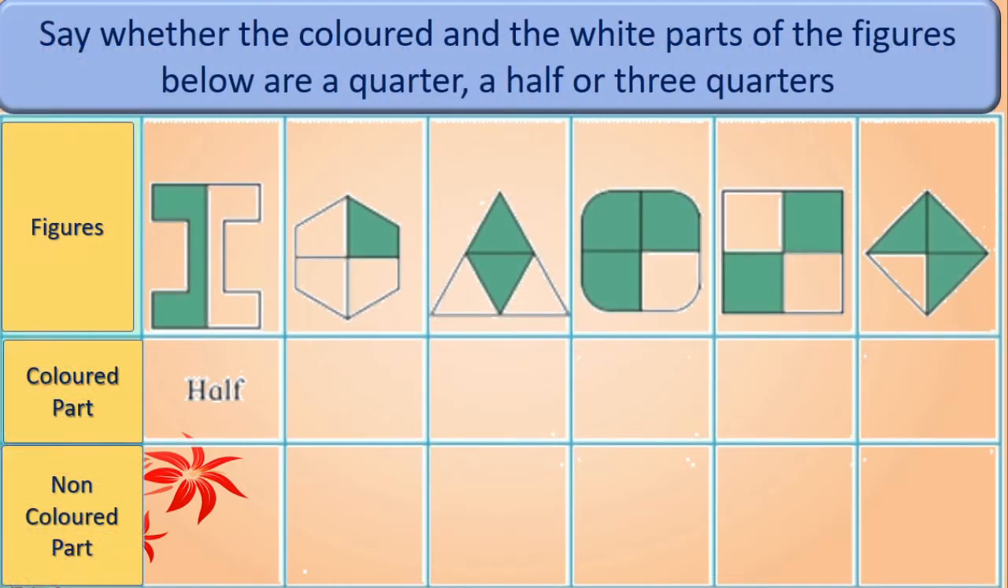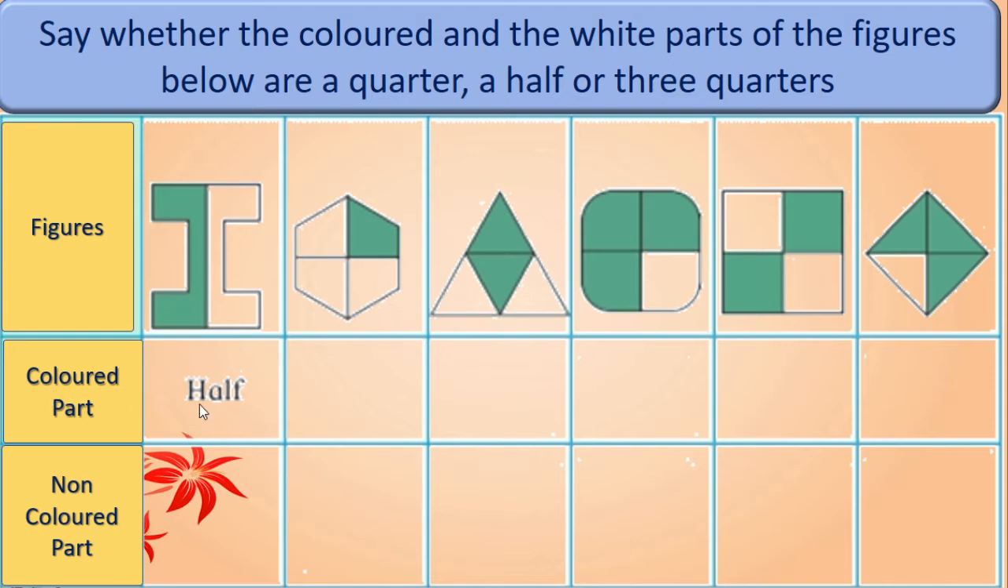Now here this is from your textbook, page number 81. See whether the colored and the white parts of the figures, means here non-colored parts, of the figures below are a quarter, a half or 3/4. Here we have to observe these figures from the first row. Then we have to write the colored part of these figures in this second row. And we have to write the non-colored part portion in the third row. Okay? In the second row, colored part we will try to write.